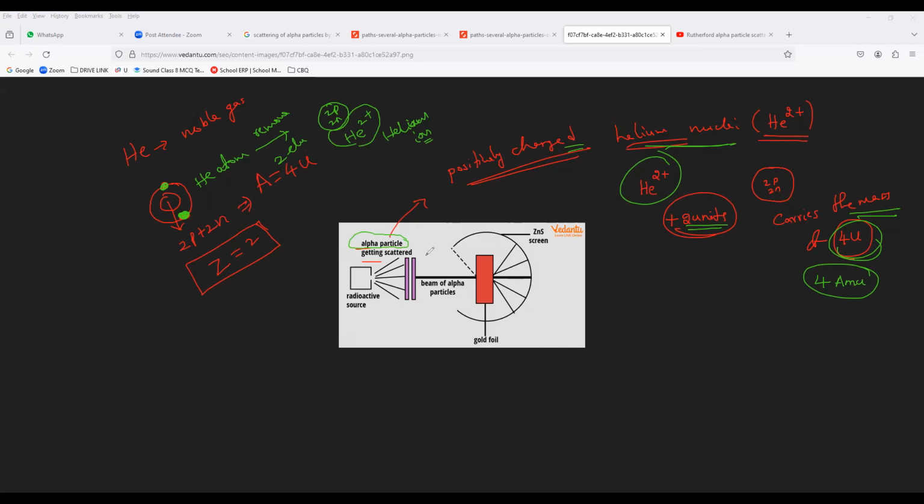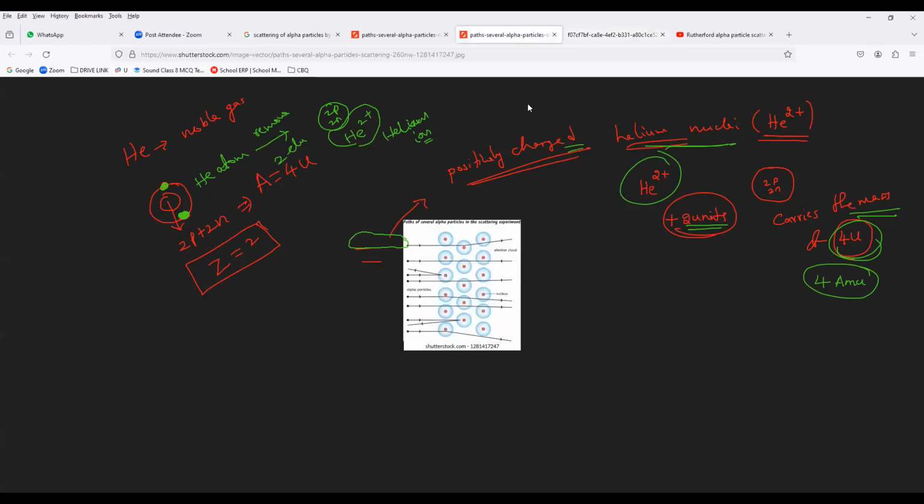So now, let us see. Everyone studies the scattering of alpha particles. As I told you, everyone will study only this. But what is this exact experiment? Let us see. I will share this diagram and you have to draw it in your classwork also.